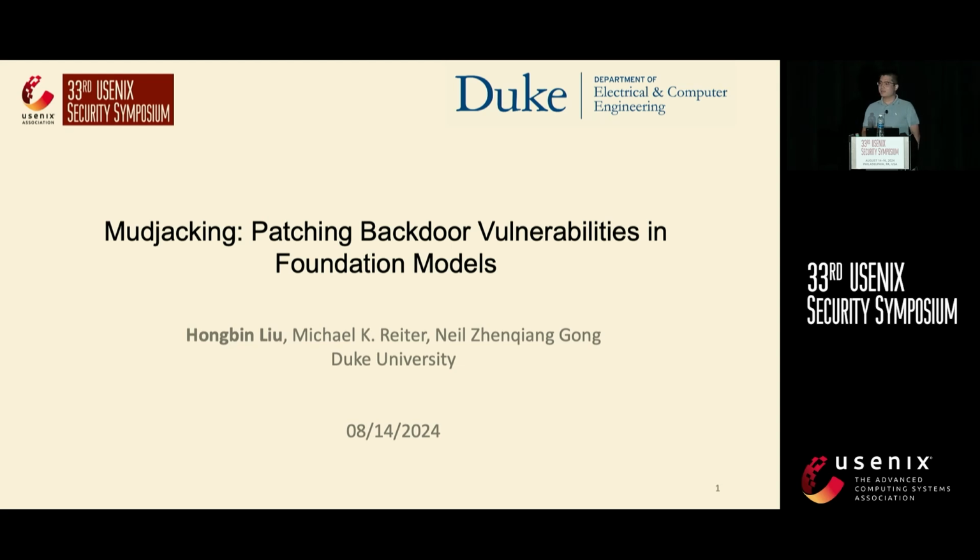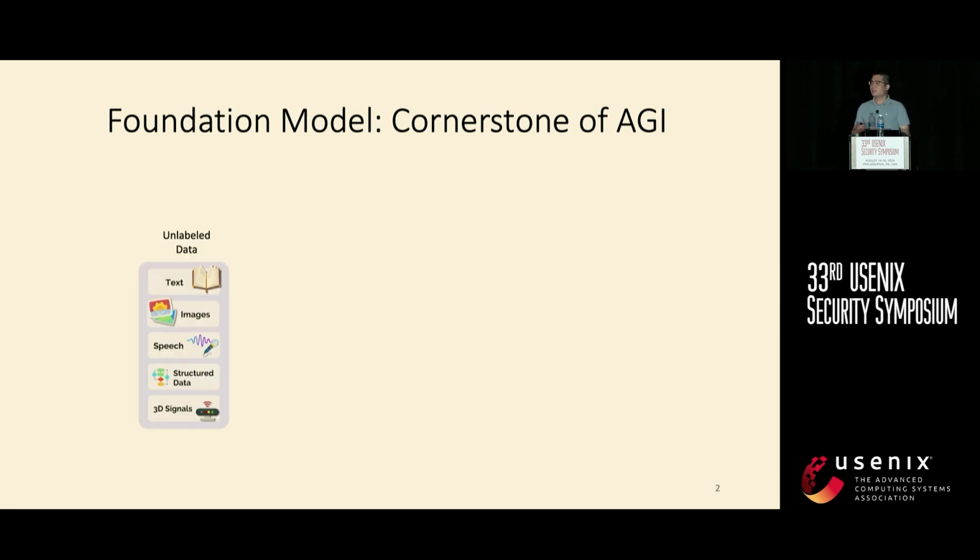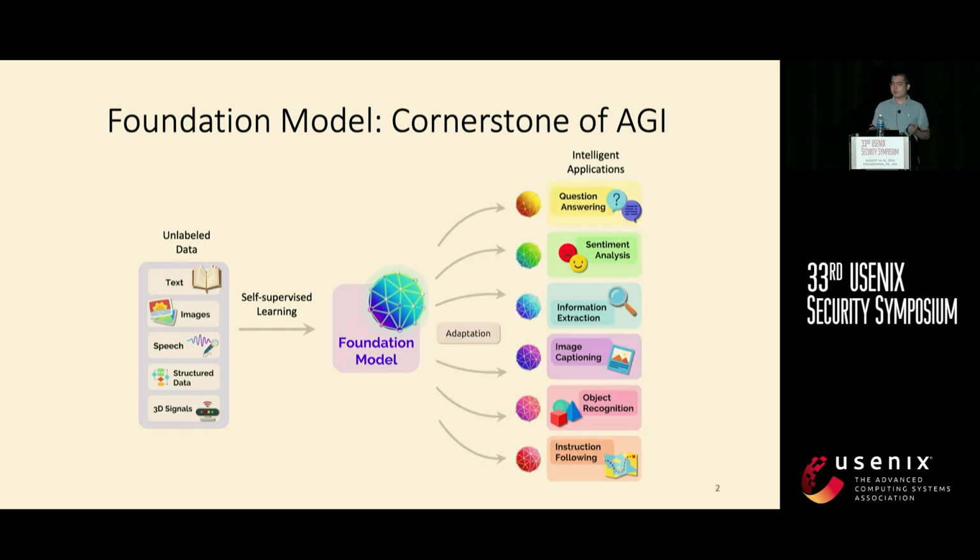Today I'm glad to present our recent work called Mudjacking, Patching Backdoor Vulnerabilities in Foundation Models. Foundation model has become the cornerstone of artificial general intelligence. Given a large amount of unreliable data publicly available on the internet in multiple modalities, we can use self-supervised learning to pre-train a foundation model, which is a neural network that serves as a general-purpose feature extractor for various intelligent downstream applications, including classifications and also a lot of generative AI applications.